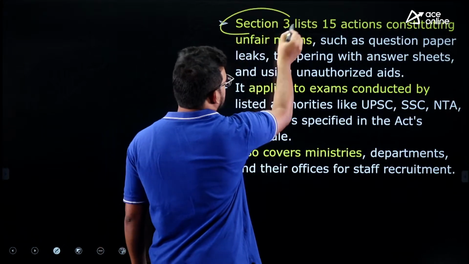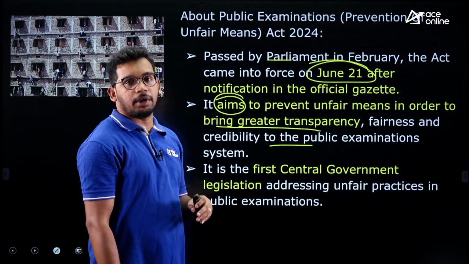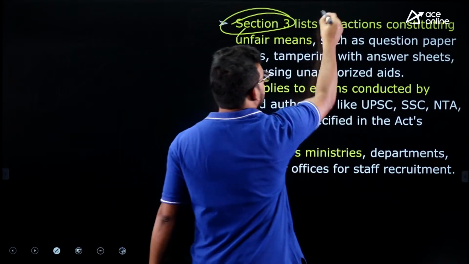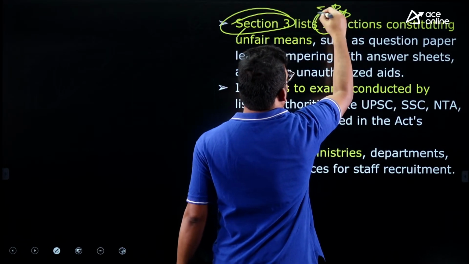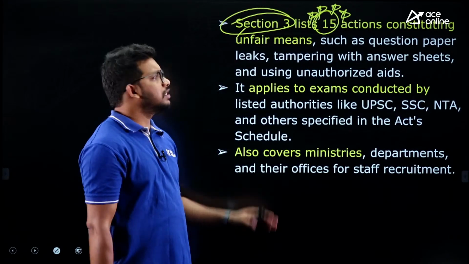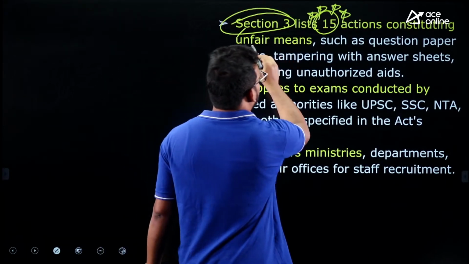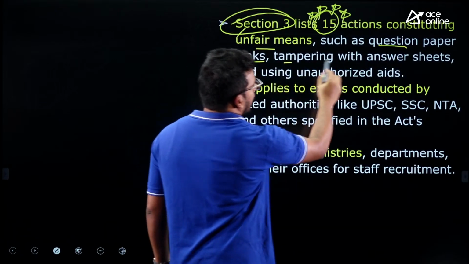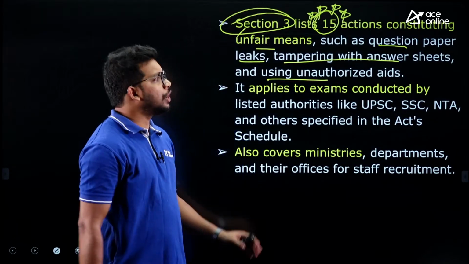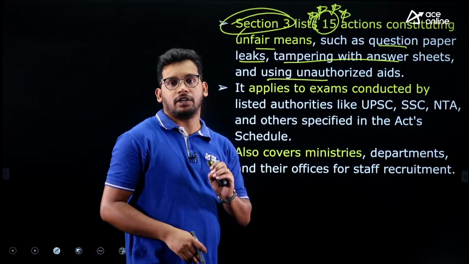And under section 3 of this particular act, the Public Examination Act, there are a total of 15 actions they have mentioned. This will be important for us. Total 15 types of actions are mentioned. You don't need to remember all these 15. Just remember that there are a total of 15 such discrepancies covering question paper leak, tampering, or unauthorized access to the question papers. So a total of 15 types of unfair means are mentioned, right?